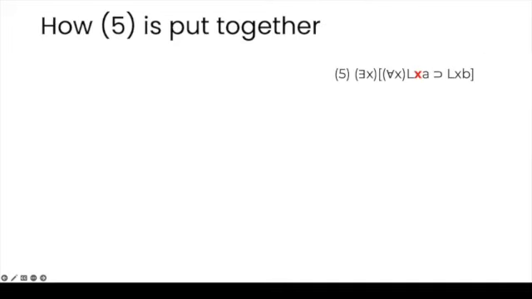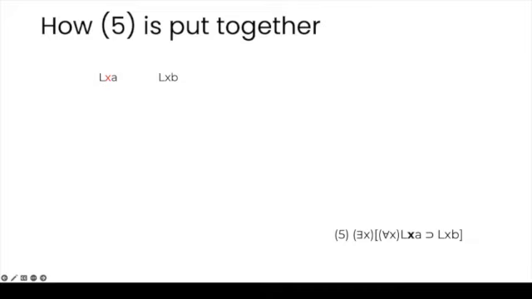So now let's look at the other side. Let's illustrate how the sentence is put together. Again, something that you have to bear in mind is that the sentence that is within the scope of the existential is conditional in form. So the antecedent is this universal sentence, for every x LxA, and the consequent is LxB. So let's see how we construct this sentence. In the bottom right corner, I'm writing the target sentence, so as to keep in mind what we're building up to. So we begin with these two free sentences, LxA and LxB, and again, the occurrence of x that we're tracking here is in red.